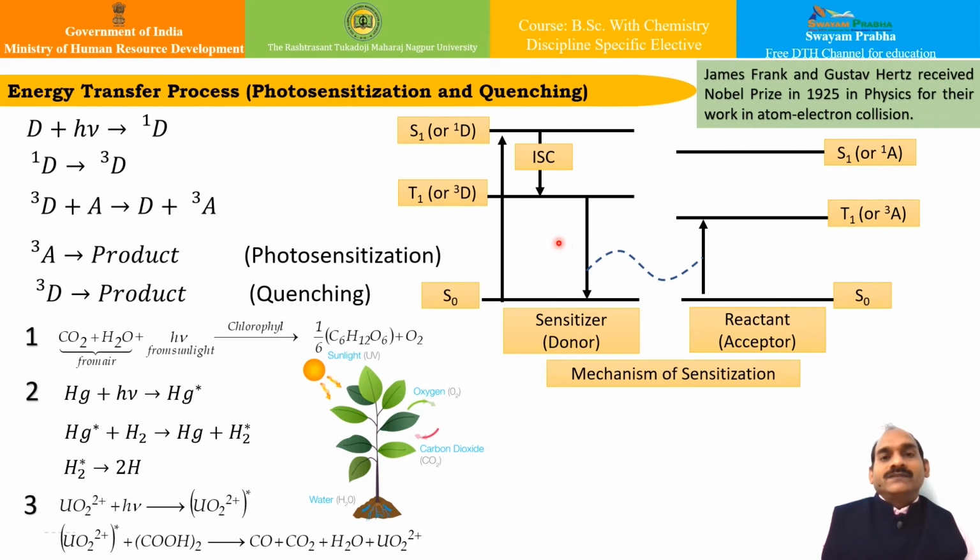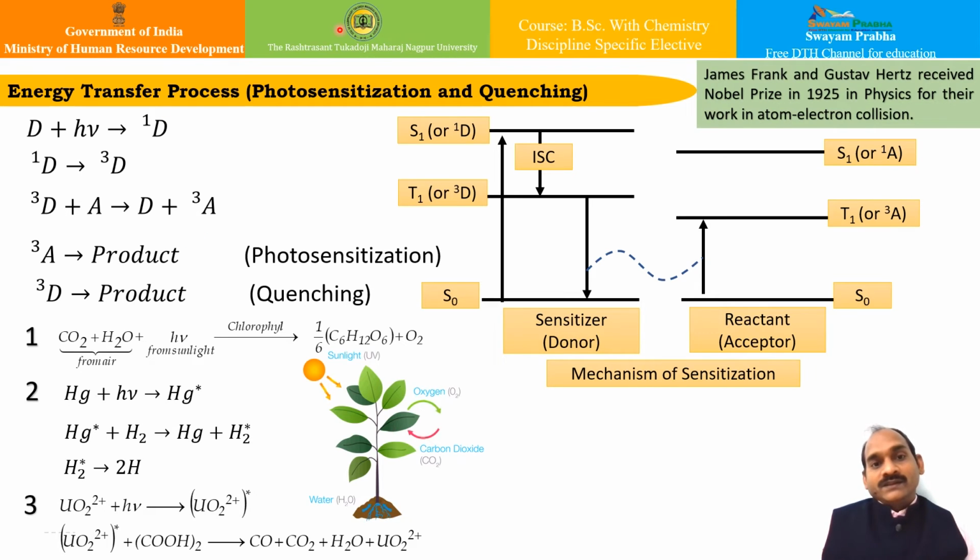Apart from that, there are many processes which can be studied based on photochemical reactions. A very important aspect covered in photochemistry is the energy transfer processes, which include photosensitization and quenching.